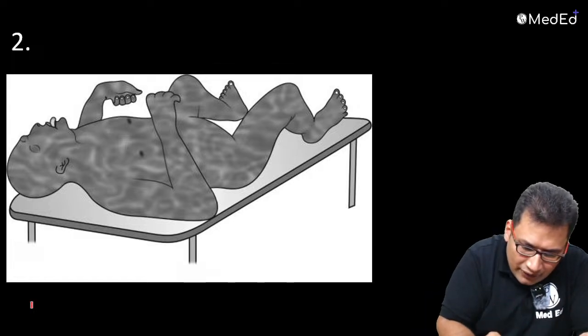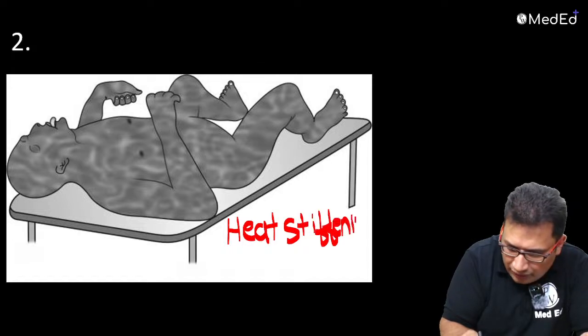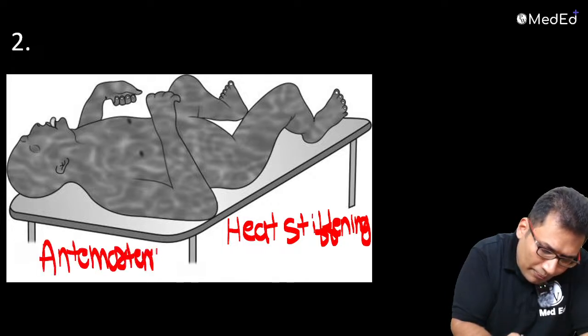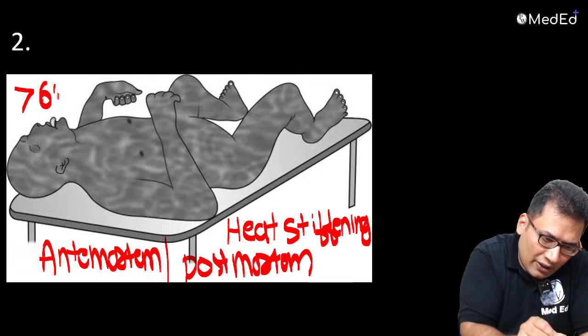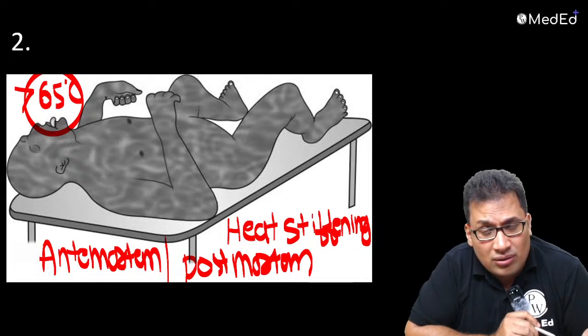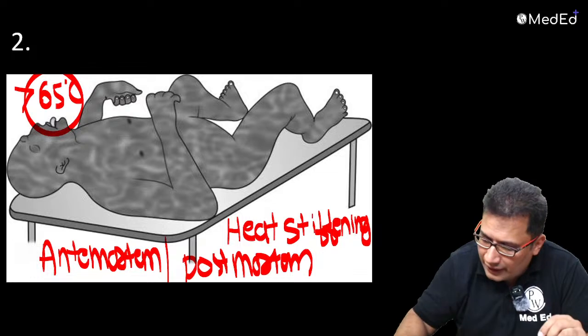So this is your heat stiffening. It can be antemortem or postmortem. When the body is exposed to more than 65 degrees Celsius, with bone injury, the muscle protein undergoes denaturation. So this is about the heat stiffening. Very good. Next.